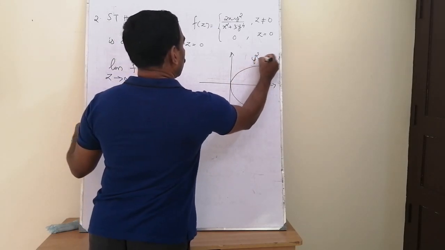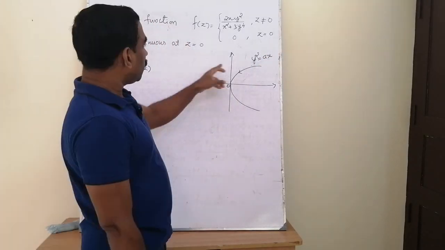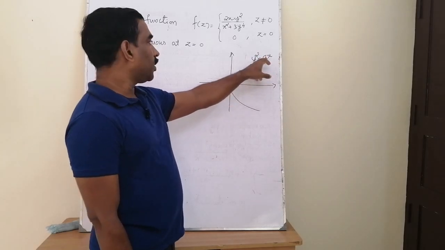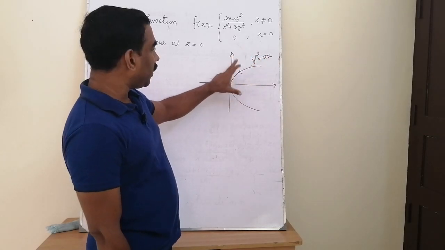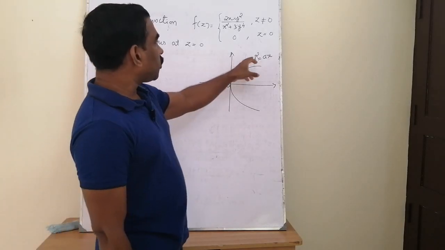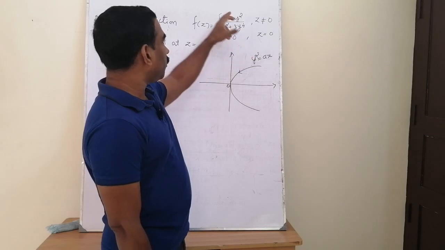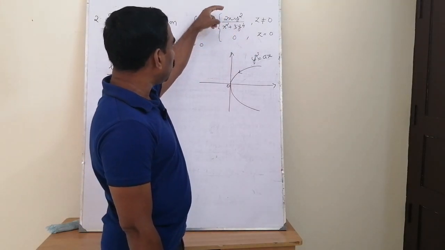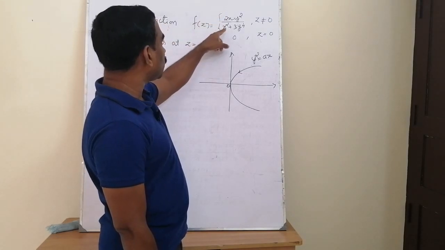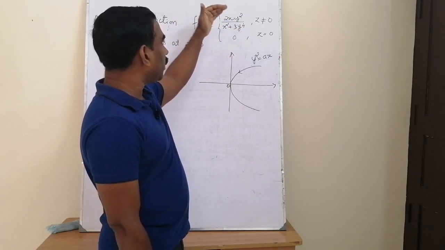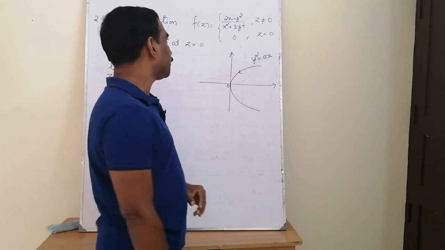Here we are considering a proper path, y square is equal to ax. Approaching 0 along the parabolic path, for example y square is equal to ax, where this a is a parameter, and as this a varies, the focal length changes. So that is a parameter. And why are we choosing this parabolic path instead of the straight line path here? Because if we substitute for y square as ax, in the numerator we have x square as a common factor, also in the denominator again we have x square as a common factor, and that will get cancelled and the entire expression will reduce to a function of the parameter a.